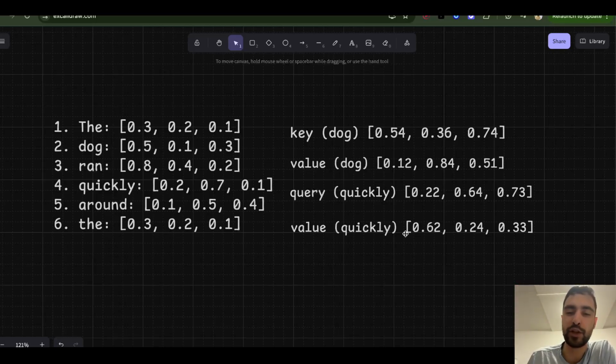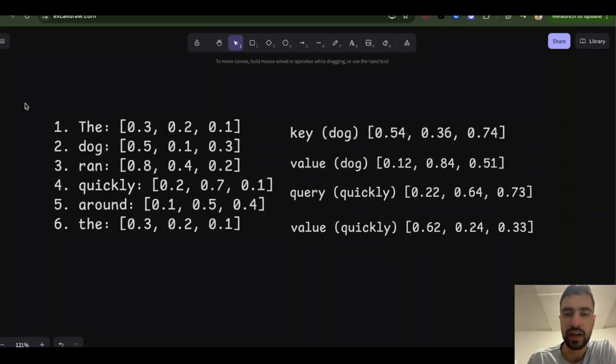So it will be this value times 50% plus this value of dog times, I don't know, maybe 10%, plus value of ran times 12%, plus value of the times 8%, etc. And in the end, those percentages should all add up to 1, which is like 100%.